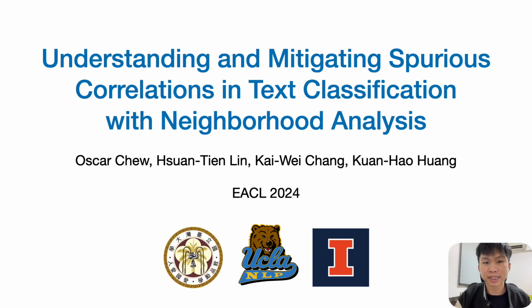Hello everyone, my name is Oscar Chu, and I'm honored to present our research paper titled Understanding and Mitigating Spurious Correlations in Text Classification with Neighborhood Analysis. I am joined by my co-authors, Xuantian Lin, Kaiwei Chang, and Guanhao Huang. Together, we represent National Taiwan University, University of California, Los Angeles, and University of Illinois Urbana-Champaign.